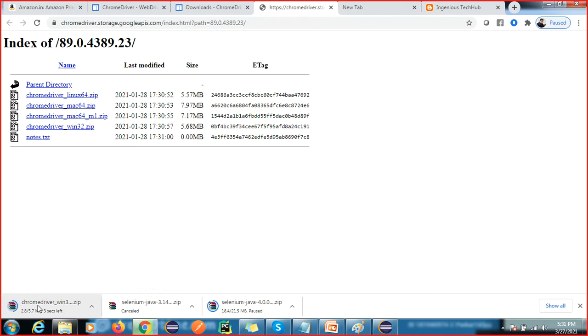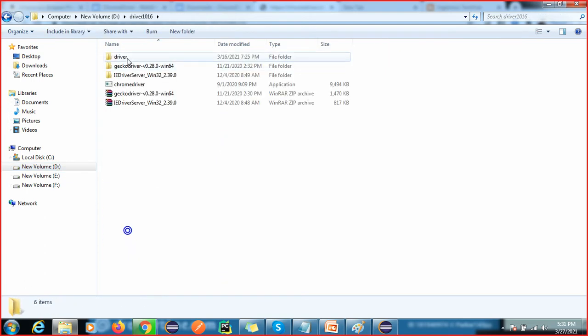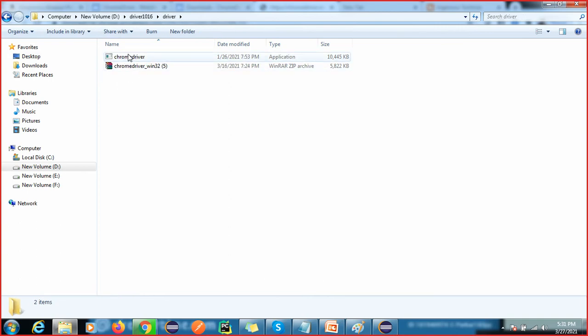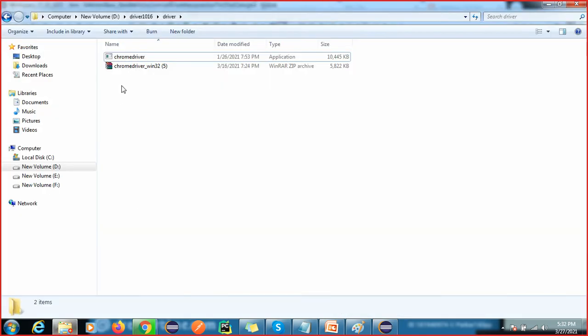Okay, you can see this is the zip file. I'm going to pause this, I already have this. I kept it here in the driver folder. So unzip it and you will get this exe file. Then here you have to give the location for this, so that our code will communicate with the browser. This is a third party, Selenium has not developed this exe file.